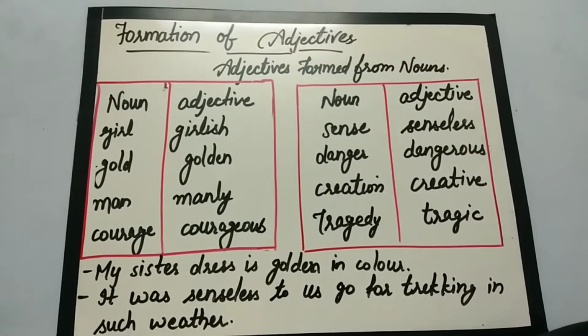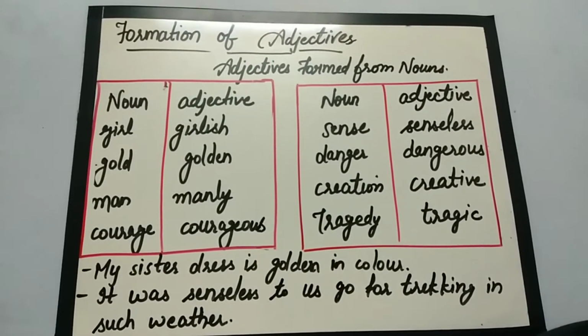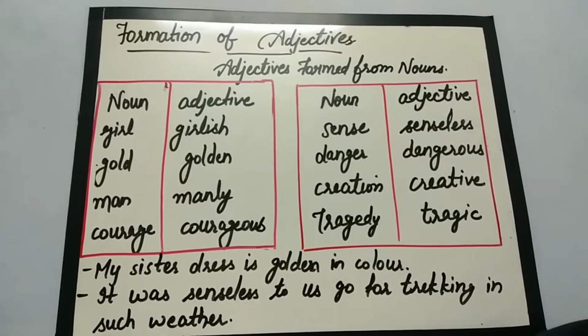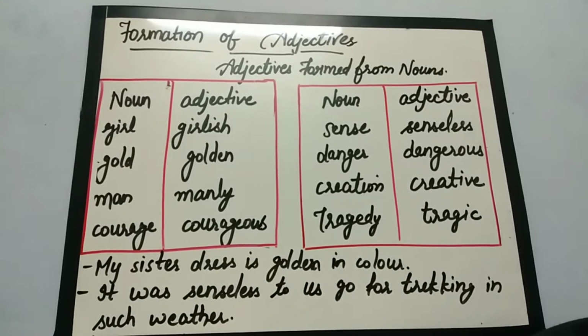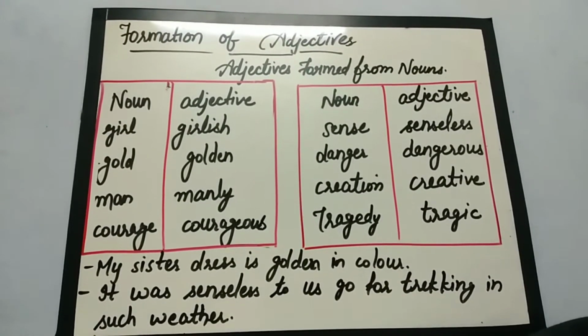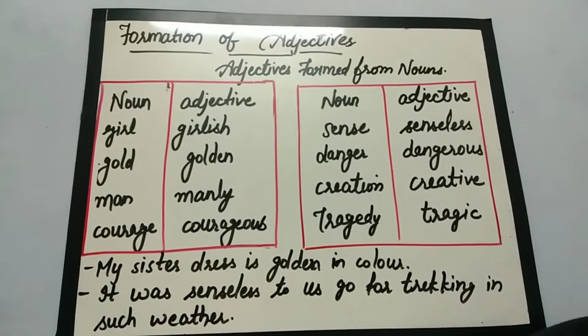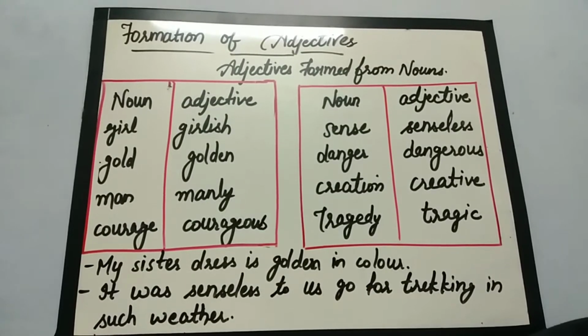And similarly, an e at the end of a word is dropped when the suffix begins with a vowel, but double e, oe or ye remain unchanged. For example, fortune changes into the adjective fortunate. Agree, agreeable. So there are many more suffixes that can be used to create adjectives.